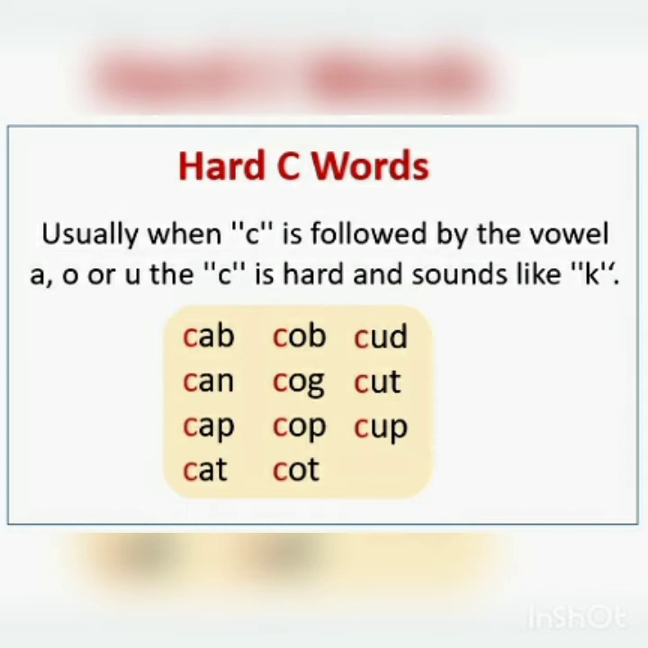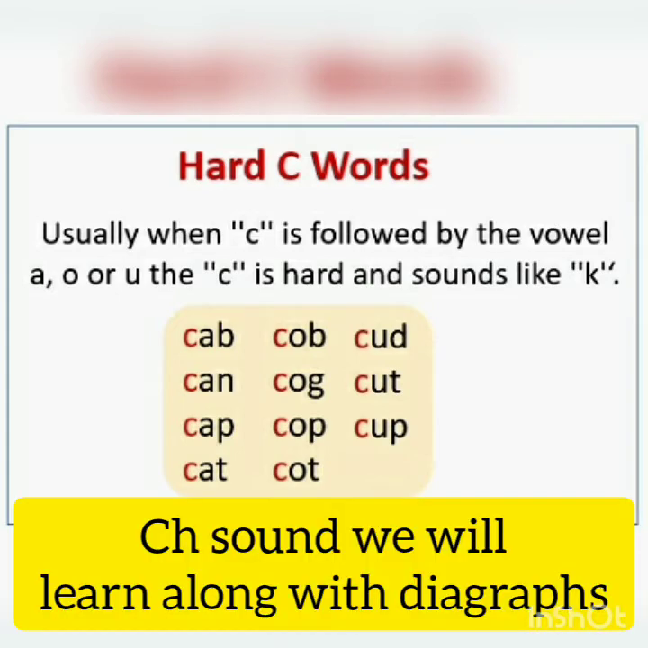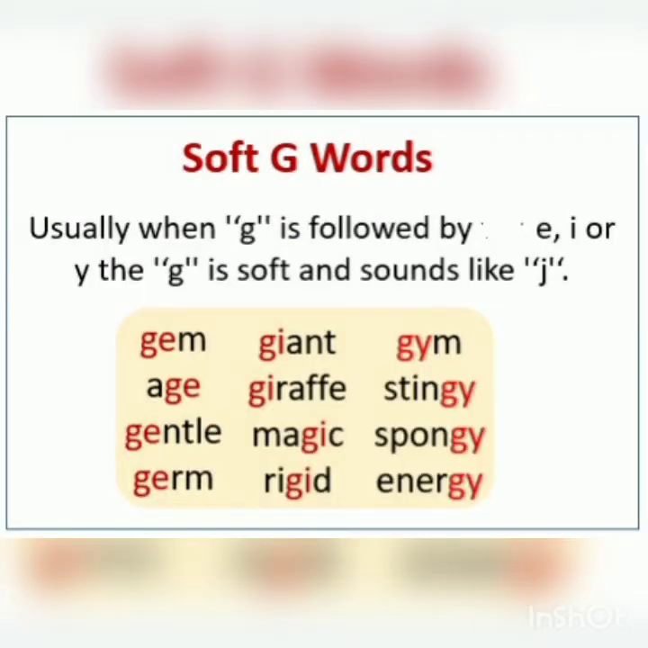So we have learned that C makes soft C sound also, hard C sound also. CH sound we will learn along with other digraphs. Now let's move to the next letter, that is G. Same like C, G when followed by E, I or Y, it is called soft G sound and it sounds like J, as in gem, age, gentle, germ, giant, giraffe, magic, rigid, gym, stingy, spongy, energy.